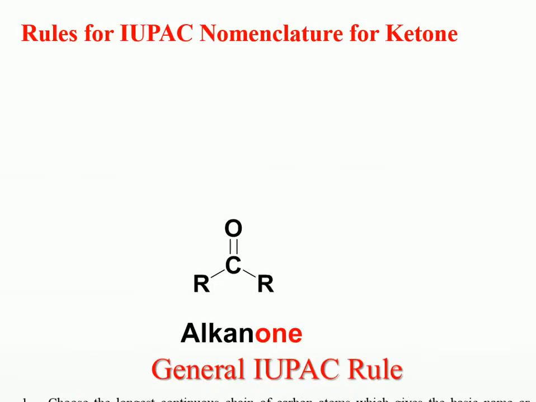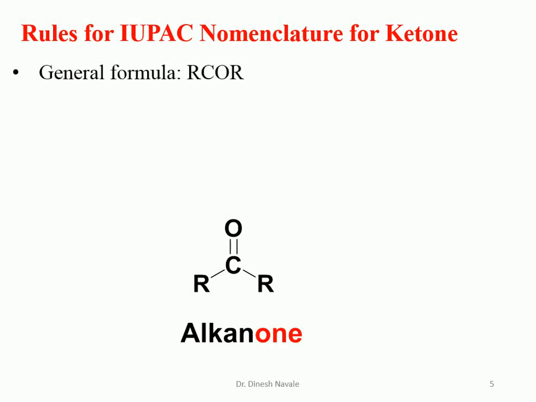Now in case of the ketone, the very first question is: what is the general formula for the ketone? Ketone has the general formula RCOR. So a carbonyl carbon will be there, and both R can be an alkyl group or an aryl group, depending on the compound. So the principal functional group will be the carbonyl carbon.